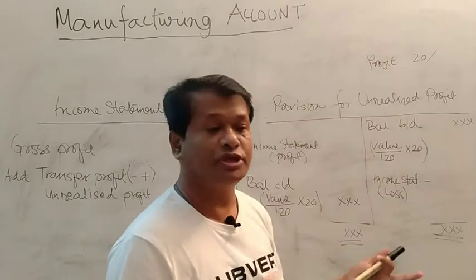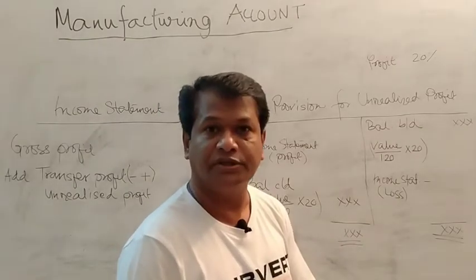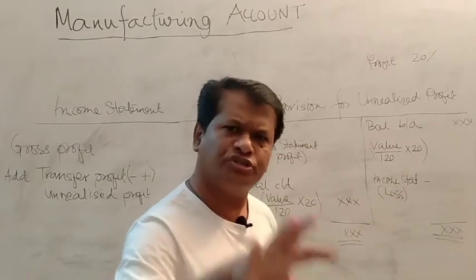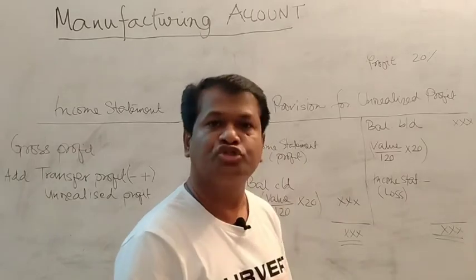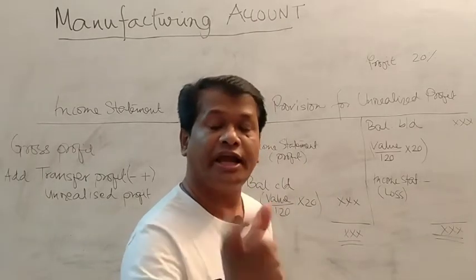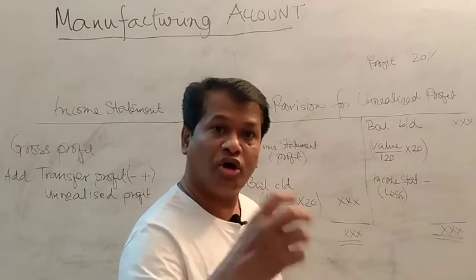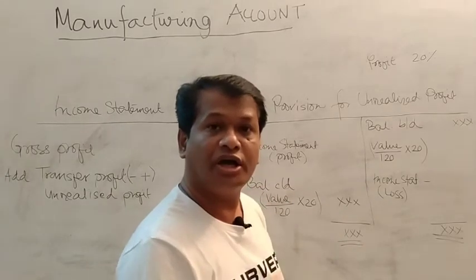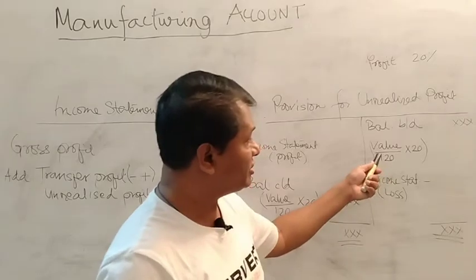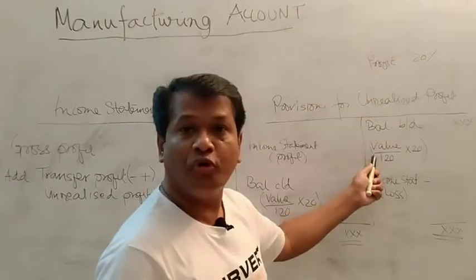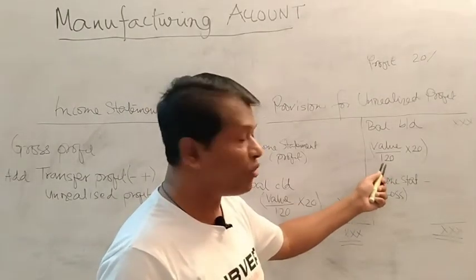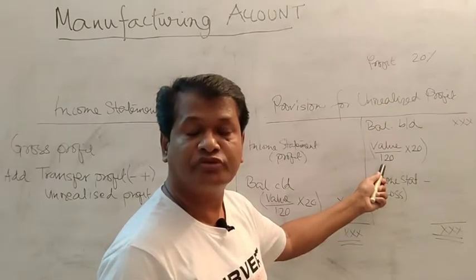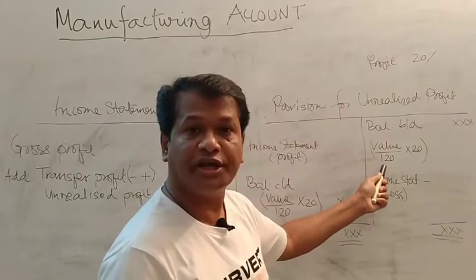But sometimes you are not given the opening balance, but the opening finished goods is given. If opening finished goods is given, then you can calculate the provision for unrealized profit, or beginning unrealized profit, this way. It is the value of opening finished goods divided by 120. How is the 120 figure obtained?